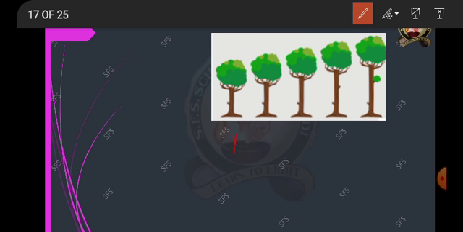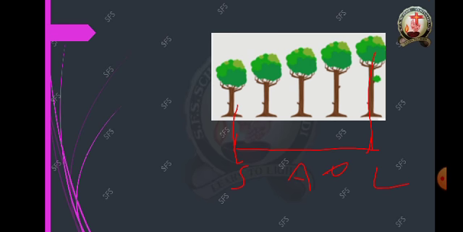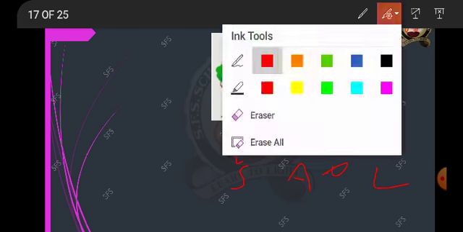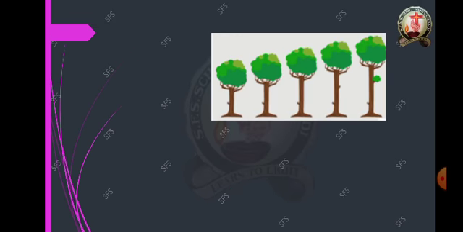This is small and this is big. So what is this? The tree is in the order of ascending. Yes or no, children? Because from smaller, this is bigger. Yes or no? Yes. Now go for the next picture.